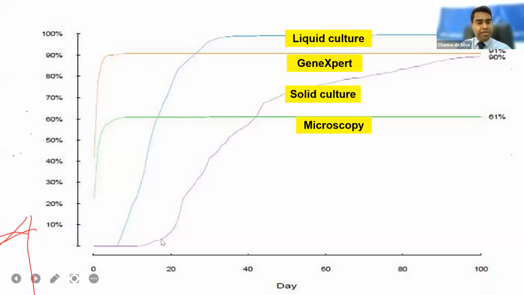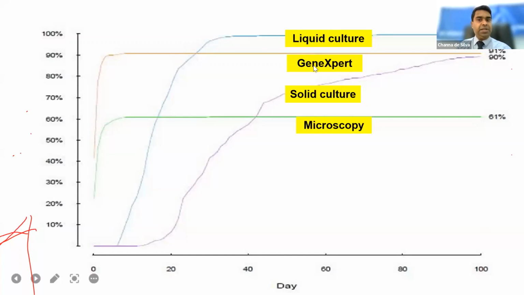The duration, as you know, culture will take time, but liquid culture with some enhanced techniques, with enhanced methods of culture, that means enriched media, we might be able to catch the organism or identify the organism within 3 weeks. Sometimes, especially for non-tuberculous mycobacteria, we get positive results within 10 days. So that is one advantage, and its sensitivity.